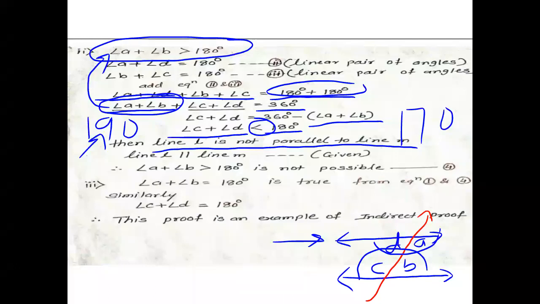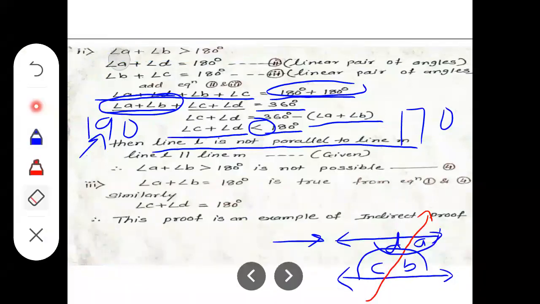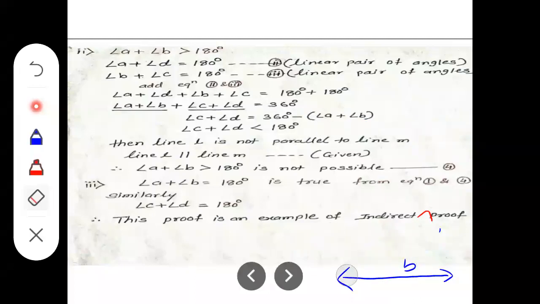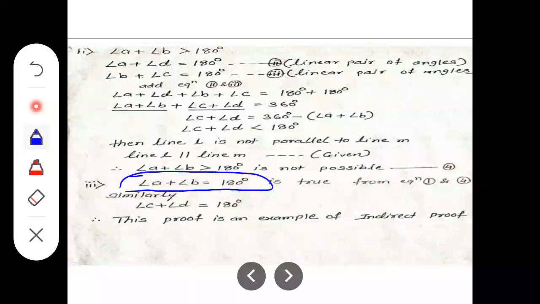That means if any value that will not be greater than, that will not be less than, then what it will be? It will be always equal. Okay. So it will be always equal. That means angle A plus angle B, that will be equal 180. As that is not greater than 180, that is not less than 180, that means it will be equal to 180. So it is true. So the last possibility, what we assume, that is true.